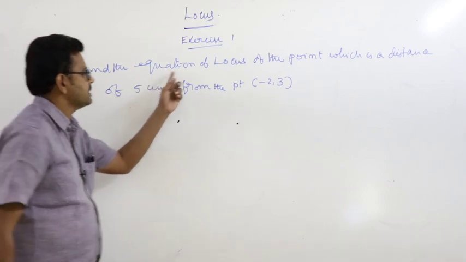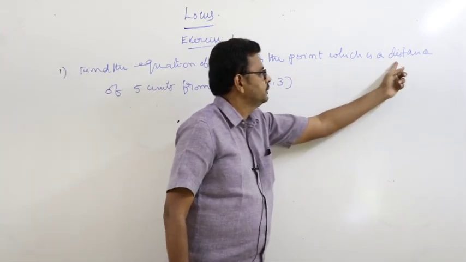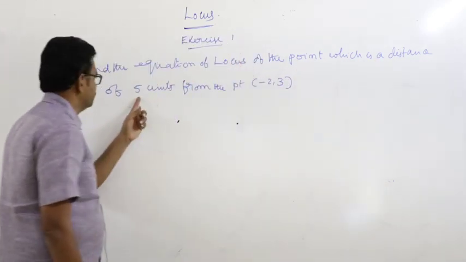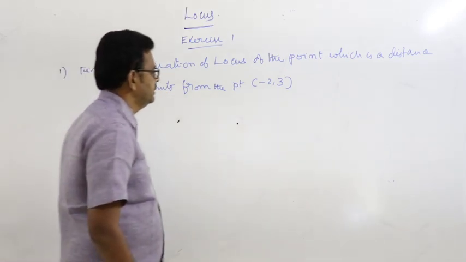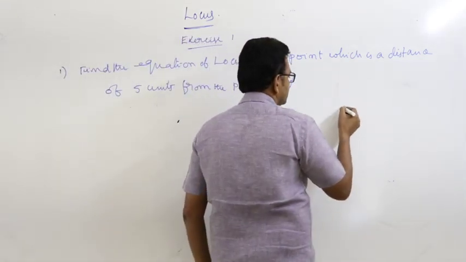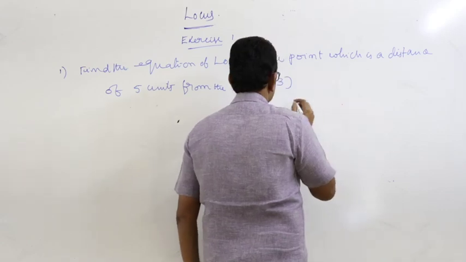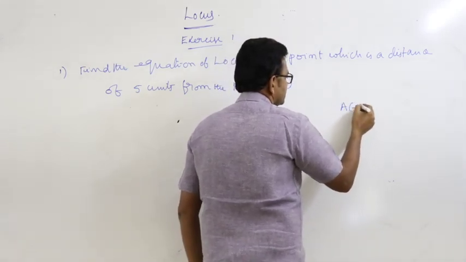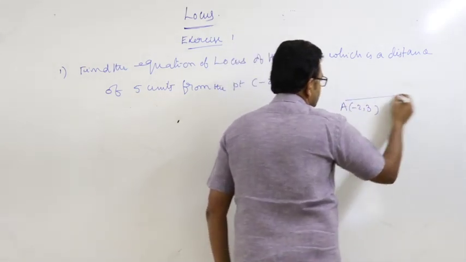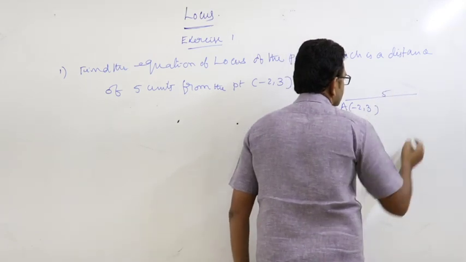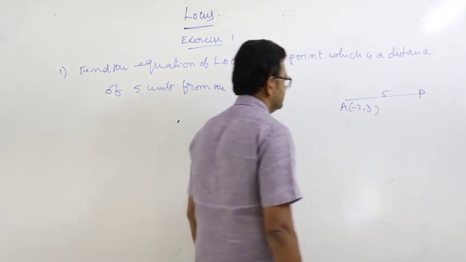Find the equation of locus of a point which is at a distance of 5 units from the point -2, 3. So the point is called A. A is -2, 3, which is at a distance of, find the locus of the point.